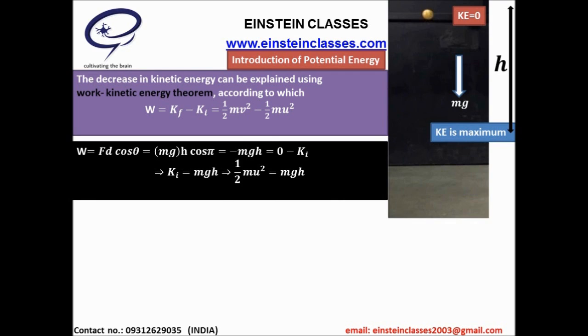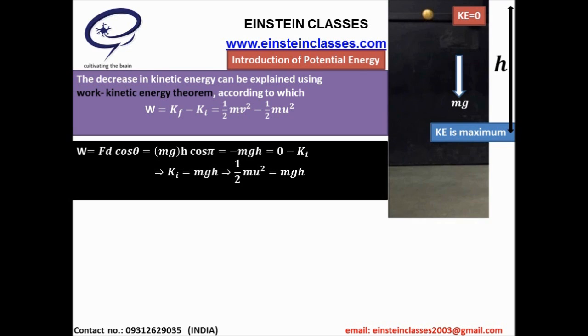Let me explain. As the force is constant, the work done by the force is Fd cos theta. Here theta is the angle between force F and displacement, which is pi, and the value of cos pi is minus 1. F equals mg and the magnitude of displacement d is h. Hence the work done by weight mg is minus mgh. As the work by this force is negative, that's why the kinetic energy of the ball is decreasing.